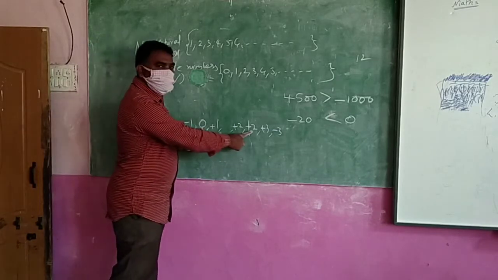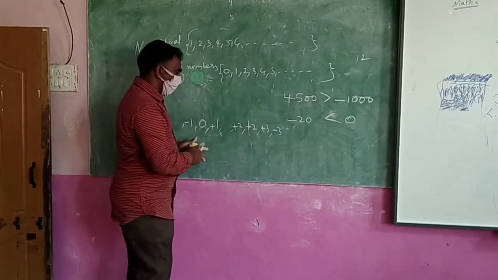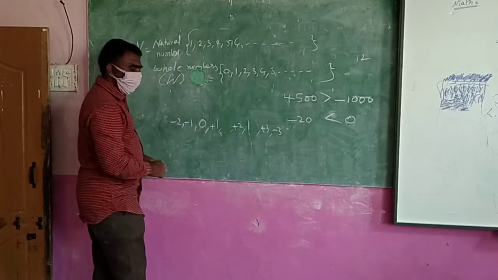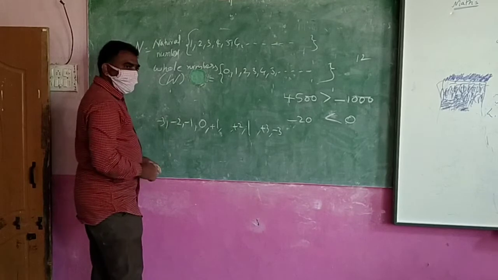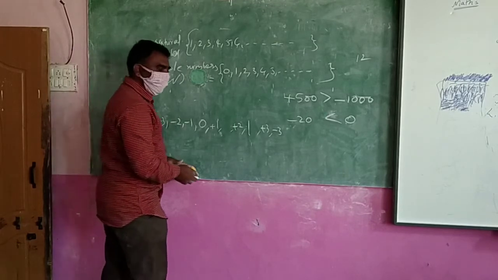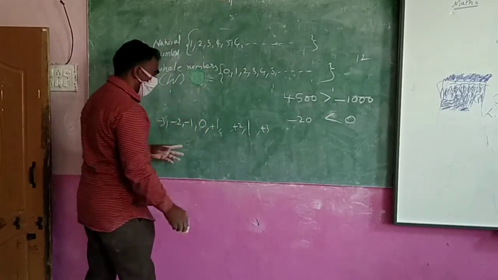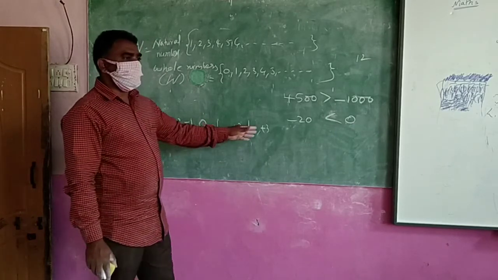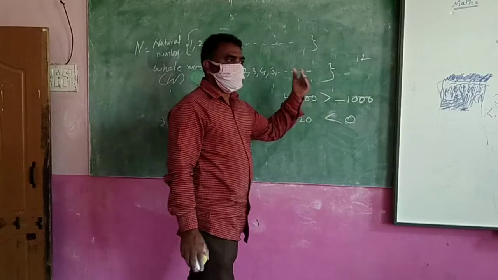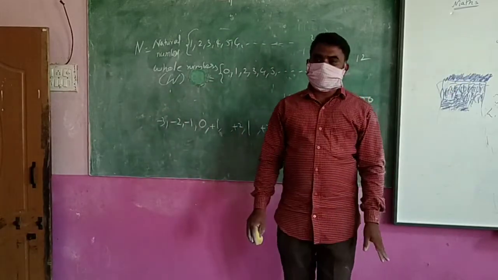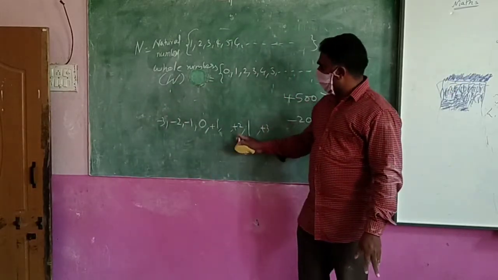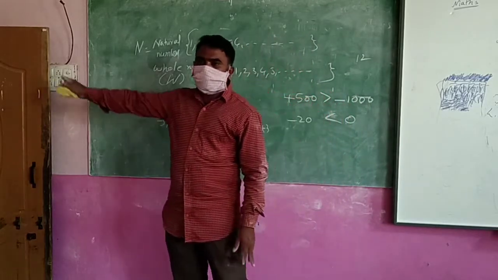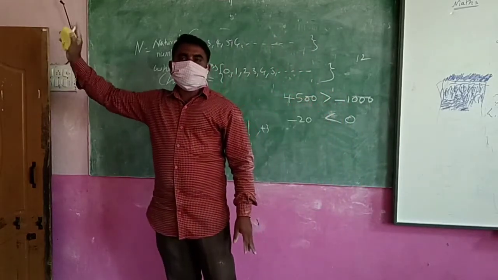Minus 2 is before minus 1. What should I write here? Minus 3, so minus 3 is before minus 2. You understand? The numbers you should write like that: 0 in the middle, plus 1, plus 2, plus 3, plus 4, plus 5, plus 6, like that up to infinity on the right side. Minus 1, minus 2, minus 3, minus 4, minus 5, minus 6, up to minus infinity on the left hand side.